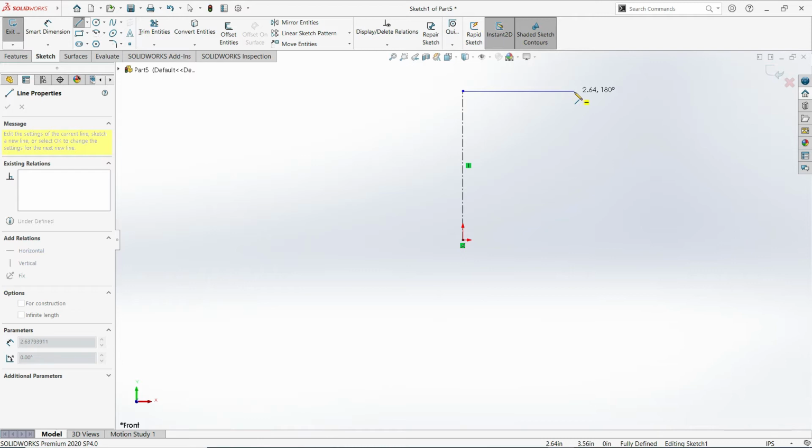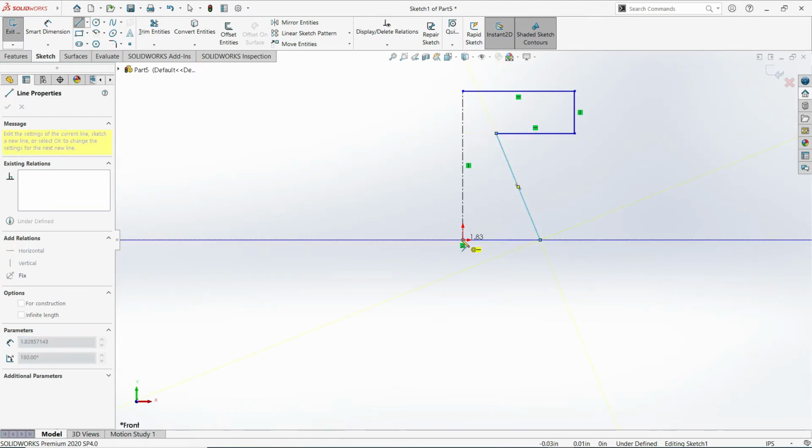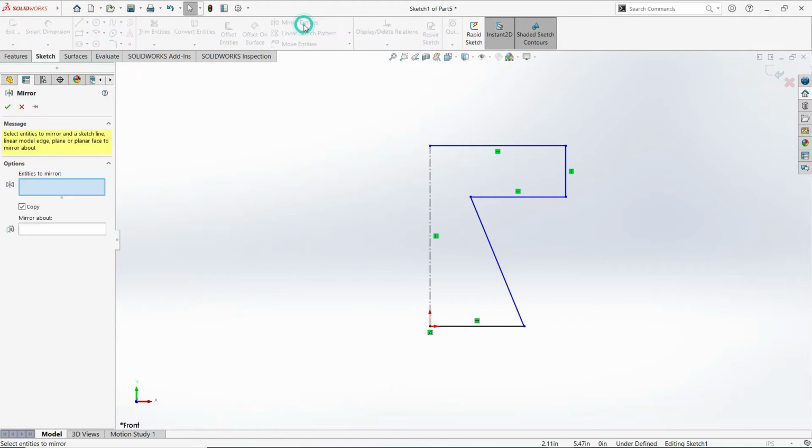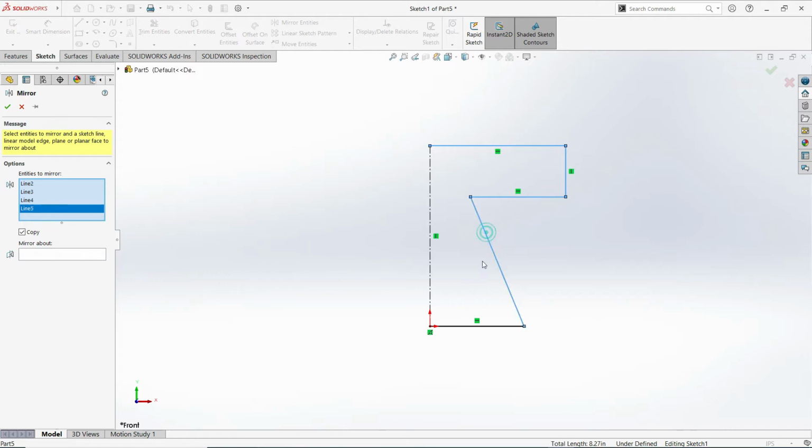Okay, so I'll just draw a horizontal line, a vertical line going down, then a horizontal line going back, then probably a slant line, and then the line at the origin. Then I'll just press escape key. Again, I will use the mirror entities. So entities to be mirrored, these are the solid lines. And then mirror about, select the hidden line. Then click the OK button.